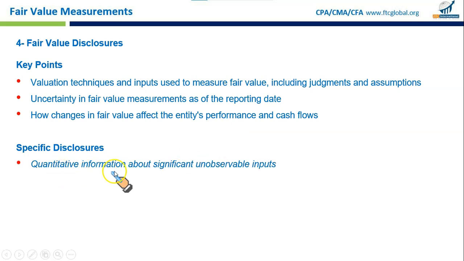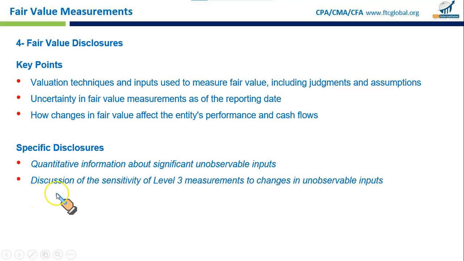First, quantitative information about significant unobservable inputs. Like if a company values a specialized piece of machinery using internal estimates, because there are no market prices, then you need to show the data they use, like cost estimates and useful life. Second, discussion of the sensitivity of level 3 measurements to changes in unobservable inputs. Let me explain with the help of an example.